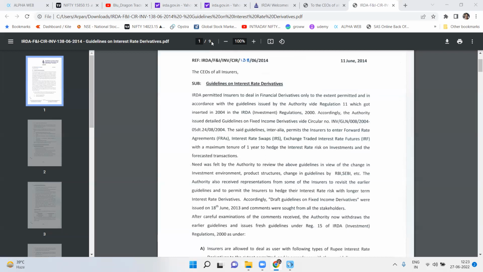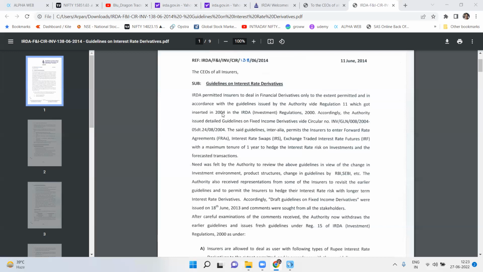And then there should be a risk management policy in place to ensure that it is as per the risk appetite of the insurer, it meets the strategic business objectives, and it is in sync with the capital strength of the insurer.